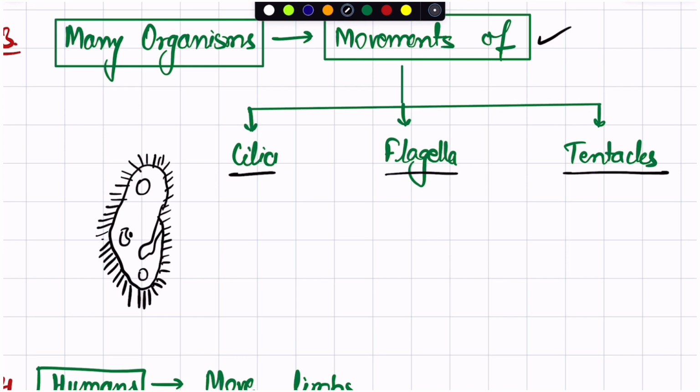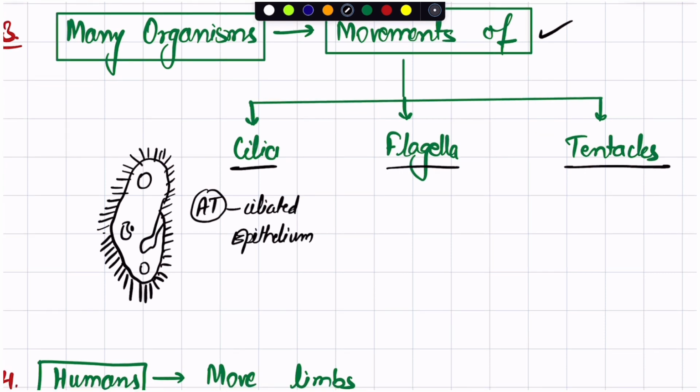So the movement of cilia is there, and in the animal tissue chapter we also have the ciliated epithelium. So cilia move, and the entire body can also move with the help of cilia.